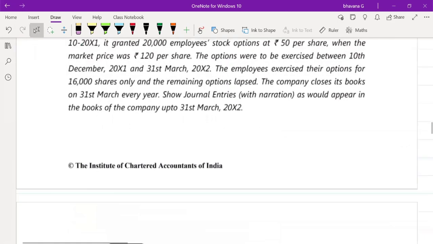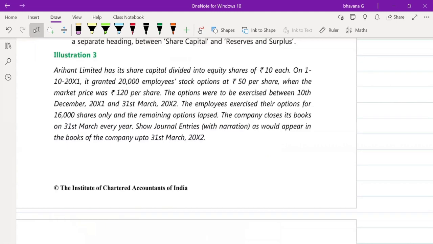Okay, illustration number 3. Illustration number 2, I hope everything is clear. So here they tell, Arians Limited has a share capital divided into equity shares of 10 each. So this is your face value. Then they tell you that 20,000 stock options are there at 50 rupees per share. 50 rupees is your exercise value. Then when the market price of the share was 120 rupees, the options are to be exercised between 10th of December 2011 and 31st March 2012.